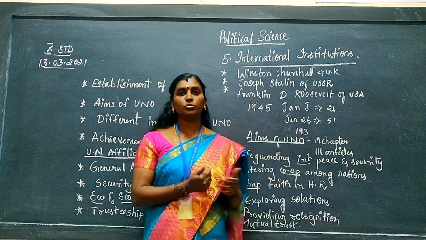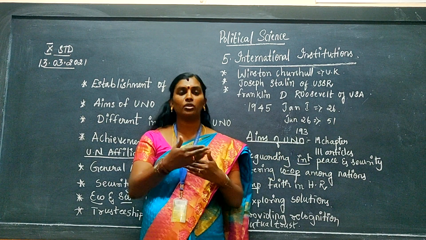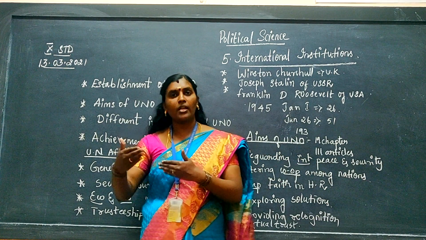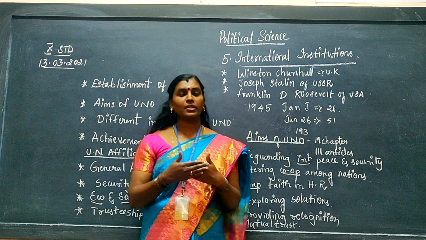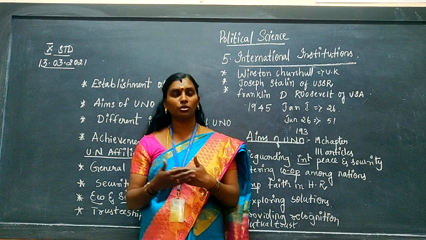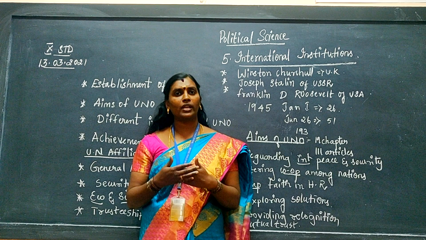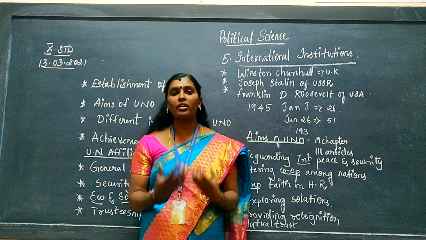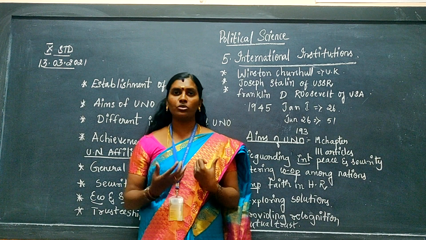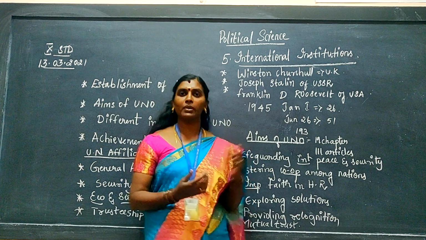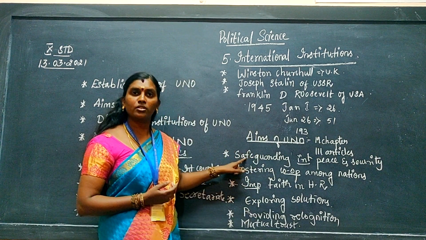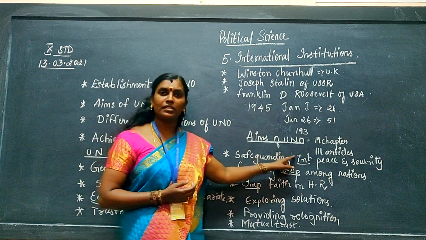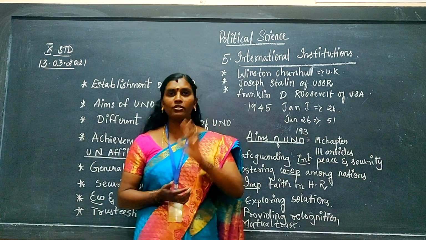When we talk about border issues, the India and Pakistan border, the China and India border, the Afghanistan and India border, we have issues. We have border issues, we have terrorist attacks, and many people don't have security in their life; they are going to lose their life. That security should be given by the UN. So the first point is safeguarding international peace and security.